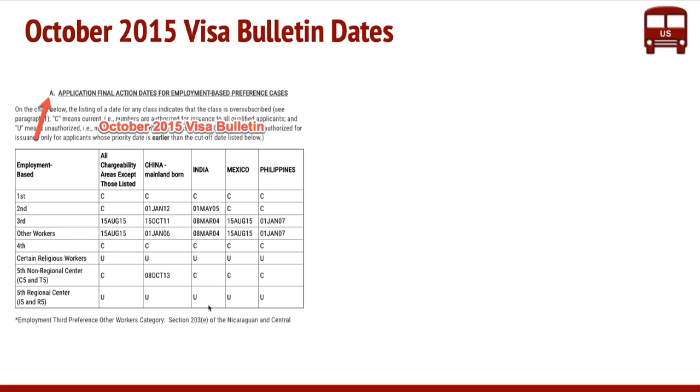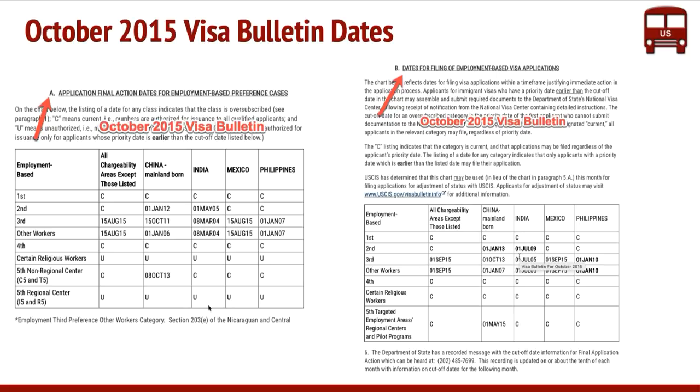So as you can see, this is the first, October 2015 visa bulletin, that had two tables. You see the application for final dates, which has separate dates, and application for dates for filing. These two things first appeared in October 2015, and now you see both of these in pretty much all of the visa bulletins.